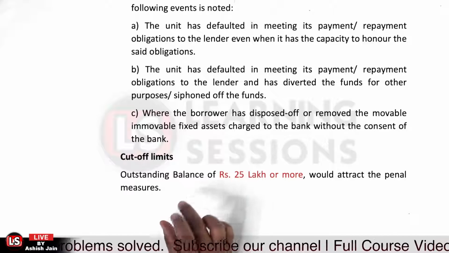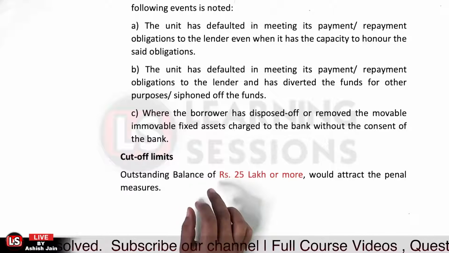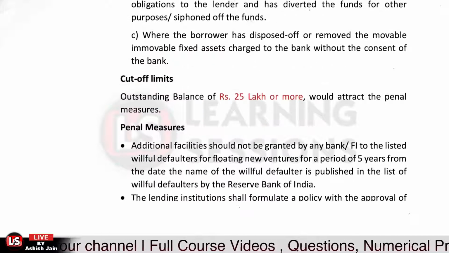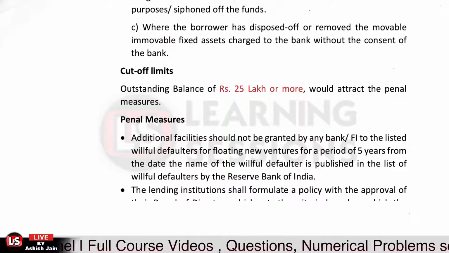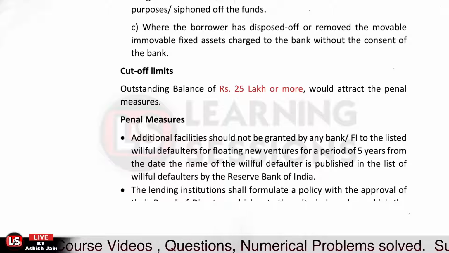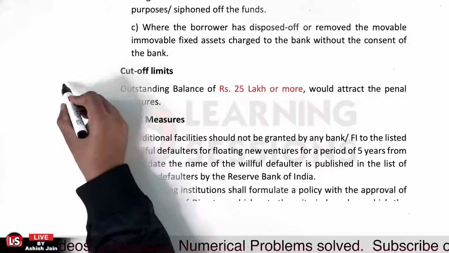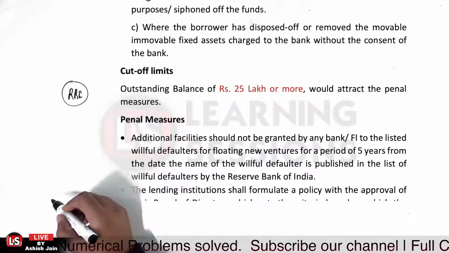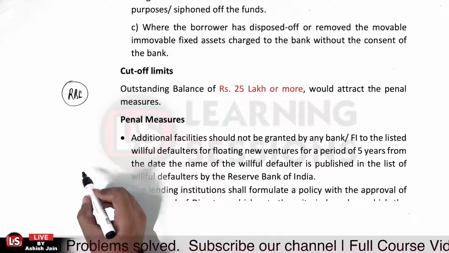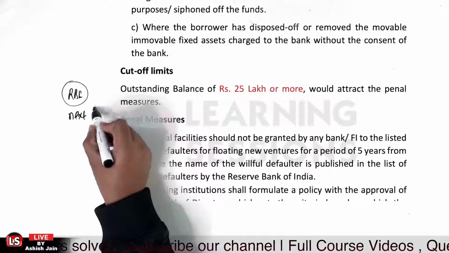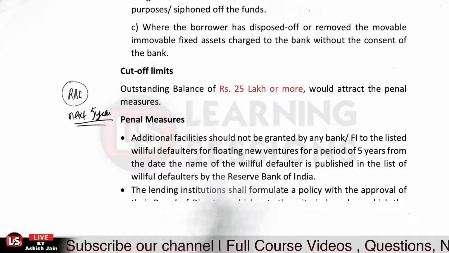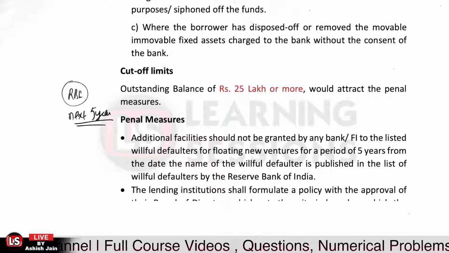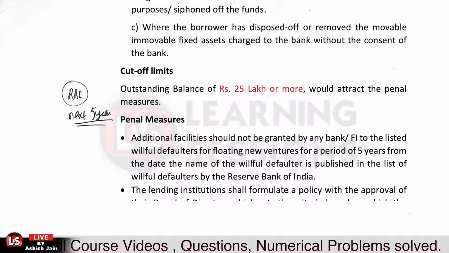So if the outstanding balance is 25 lakhs or above, in that case penal measures for the willful default will be applicable. And what are those penal measures? Let us have a look at it. First of all, no additional facility will be sanctioned by any of the banks or financial institutions. So if the account is marked as willful default under the Reserve Bank of India willful defaulter list, then for the next 5 years no financial institution or bank will sanction any kind of loan or additional facility to the borrower listed under the RBI willful defaulter list.